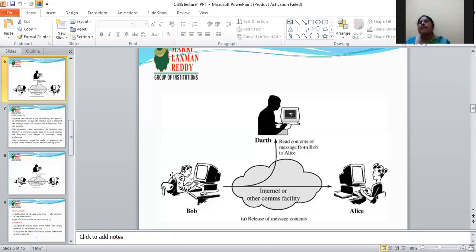What is the read here? Any mail Bob sends, that mail, message, or information is the content read by Darth from Bob to Alice. So in release of message content, the third person opens the message. That is release of message content.